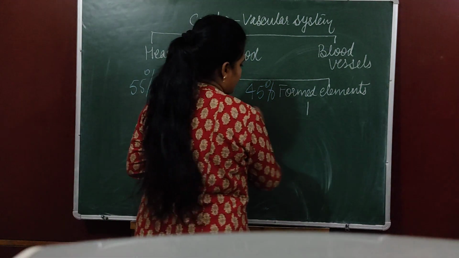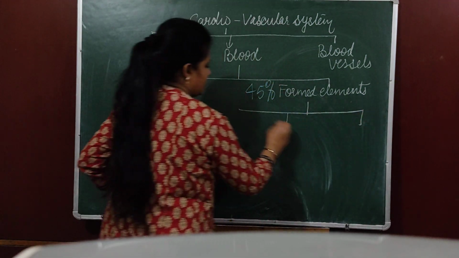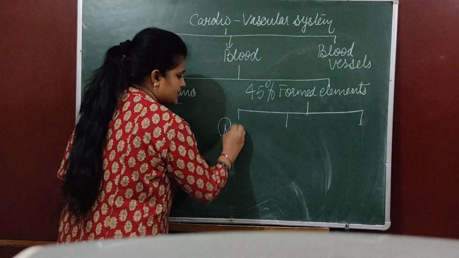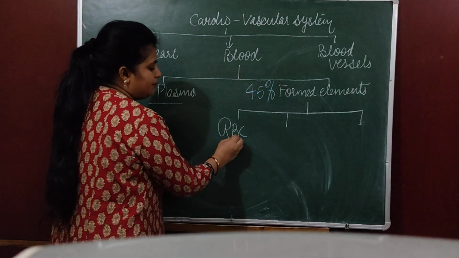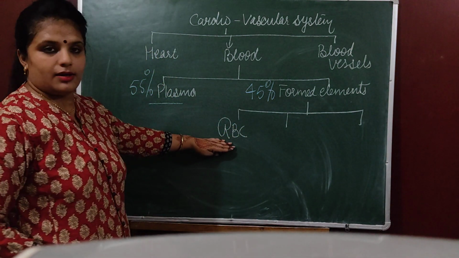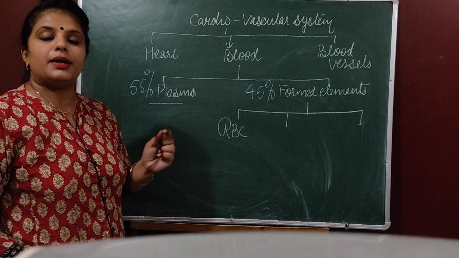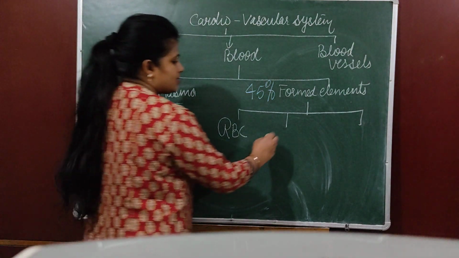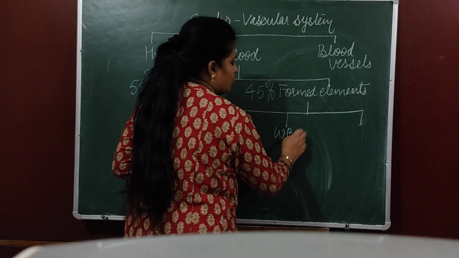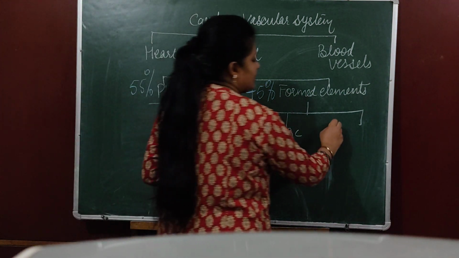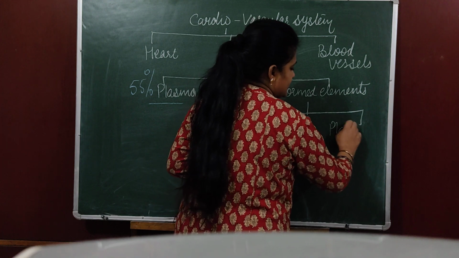Formed elements are of three types. One is RBC, red blood cell. In general we call it red blood cell, but actually it is red blood corpuscle. This is white blood cell or white blood corpuscle, and this one is platelets.